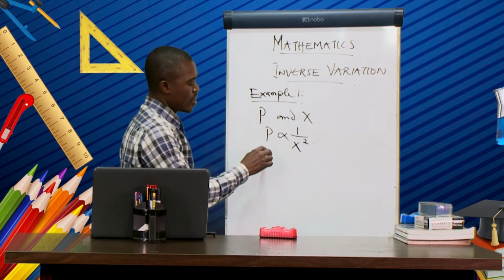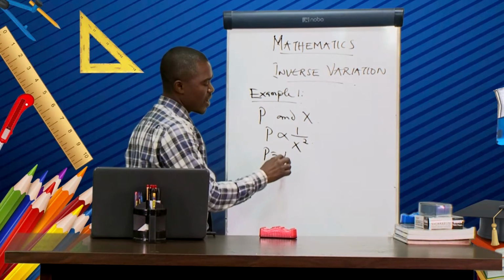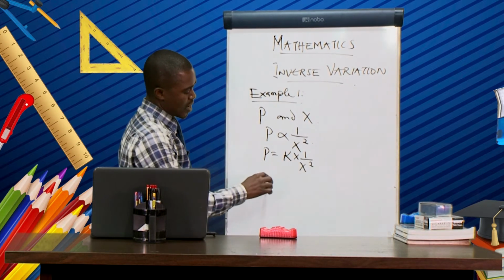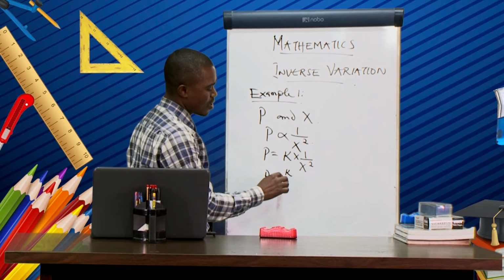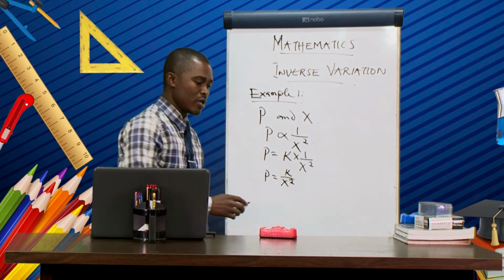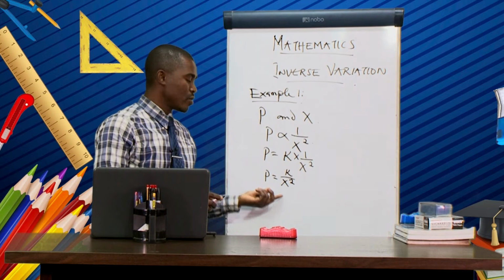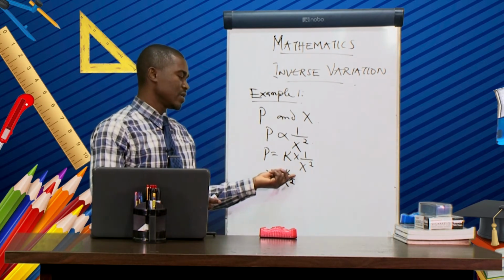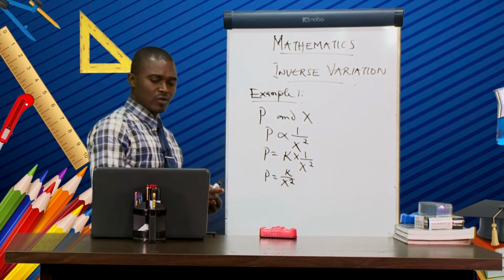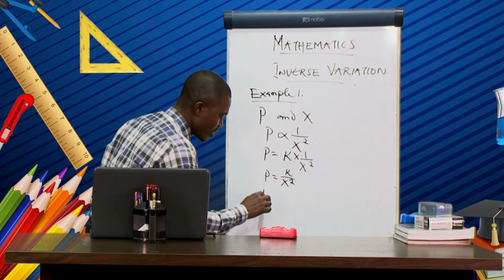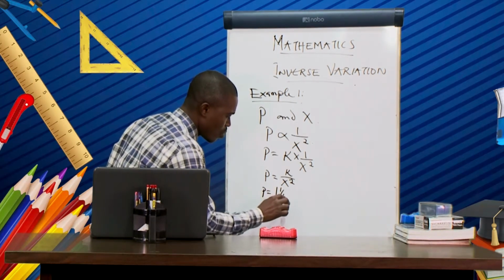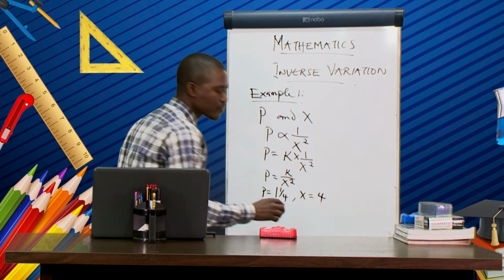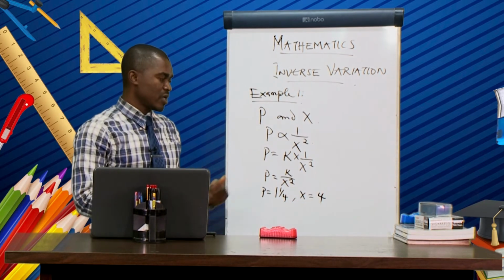Then what is the next thing? Then we introduce a constant. So we have k multiplied by 1 over x squared. Then our P is equal to k over x squared. So this is the final equation. Then let's get our unknown. What is the unknown? That is the k. Then we are given 2 values: the first one, when P equal to 1 1/4, and when x equal to 4. These are the 2 values that we are given.